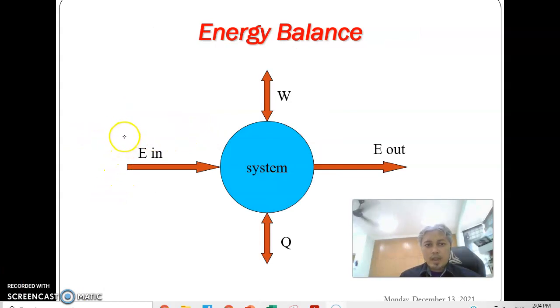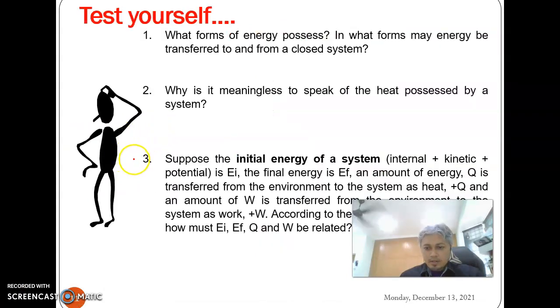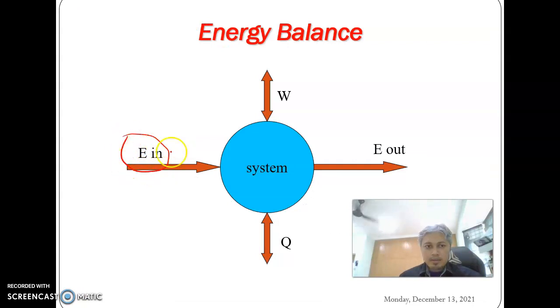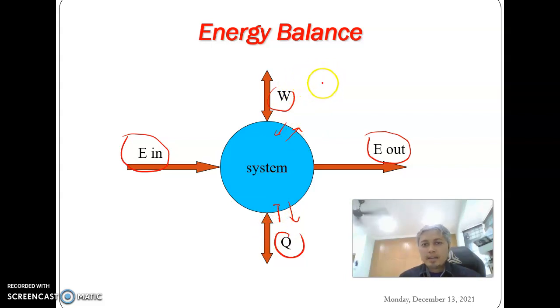So we have energy input, and for sure we will have energy output, but bear in mind that we have work and also heat that go into the system or out from the system. The same goes for the heat. So we can mention it as work done on the system or work done by the system, or heat.